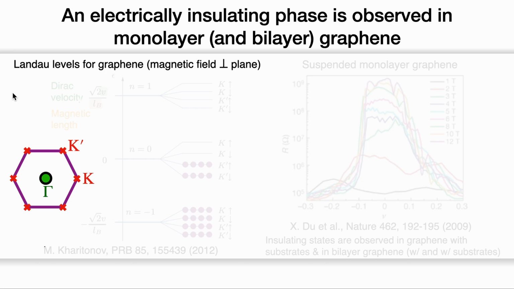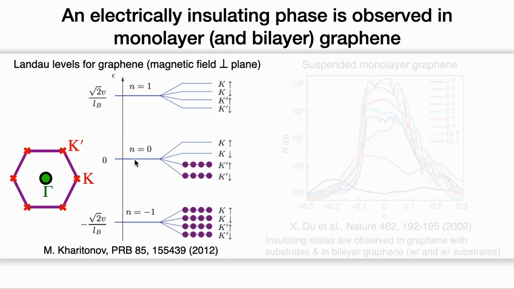Here we show the Brillouin zone of the monolayer graphene. This is the K point or valley and the K prime valley. Once we put the material inside a magnetic field which is perpendicular to the graphene plane, in a single particle picture, we can use the Landau levels to describe its energy.